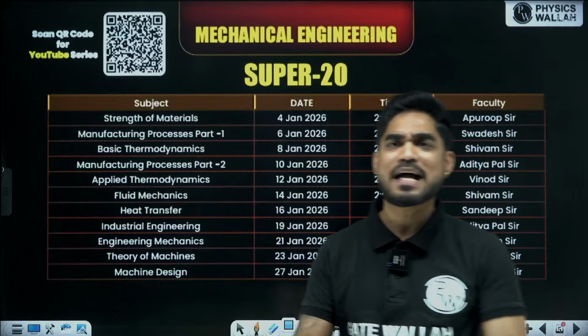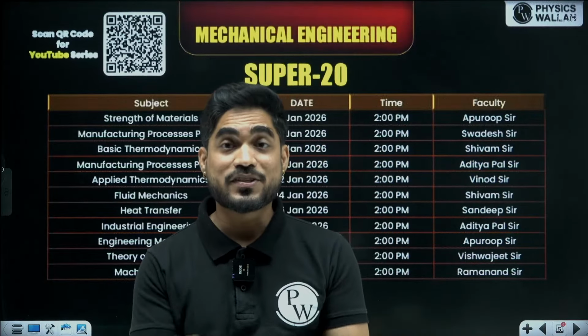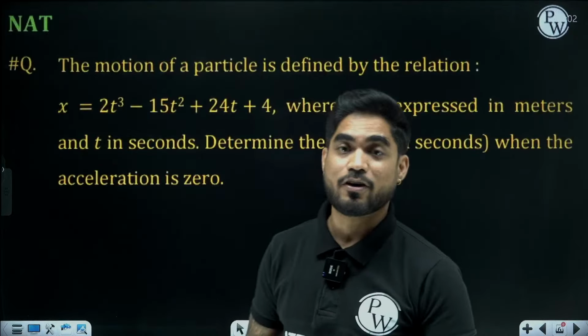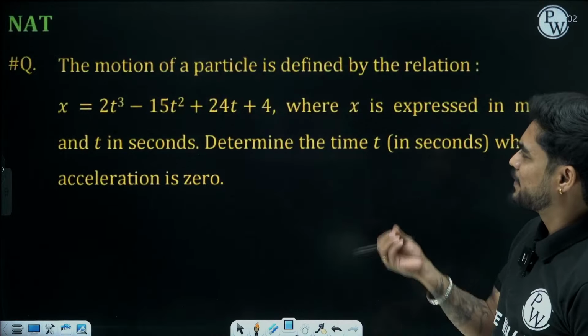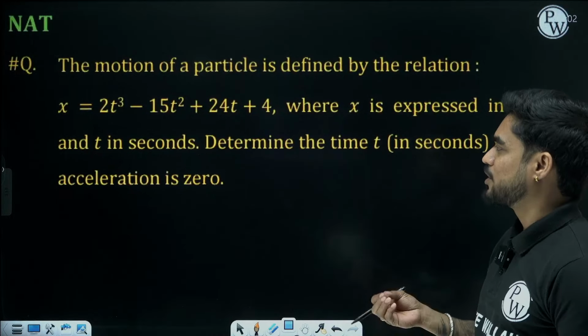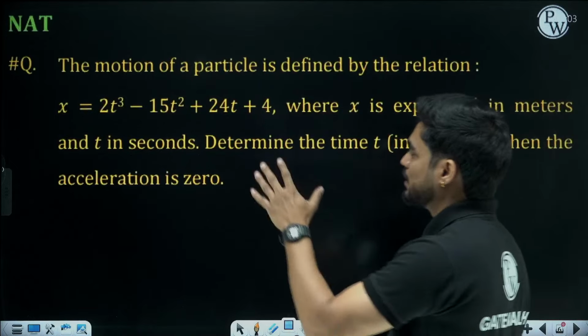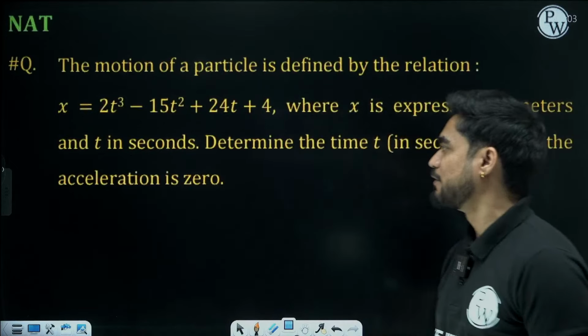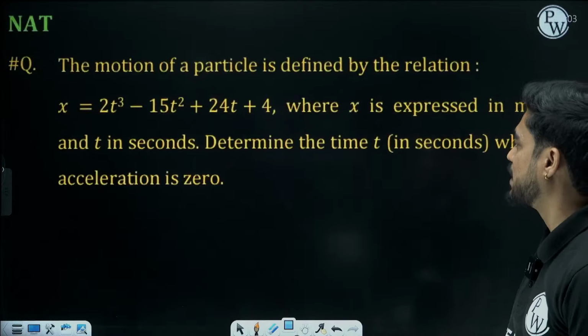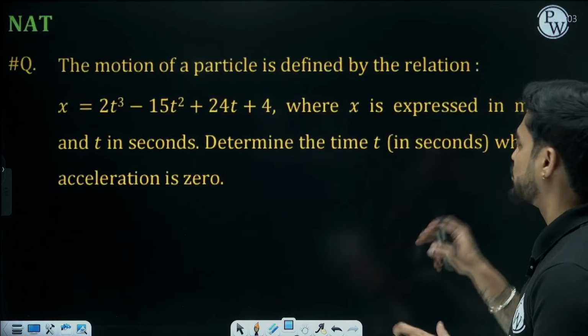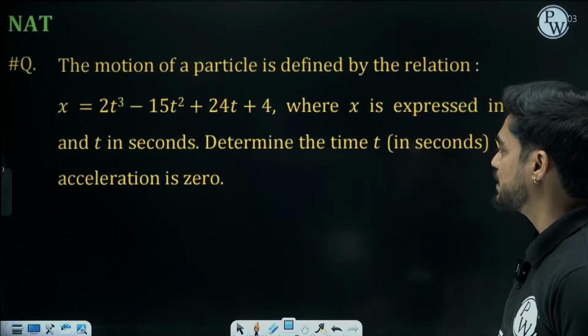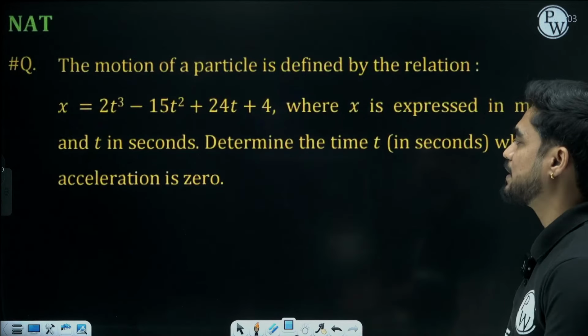Chalo. I hope you guys are ready because we are going to start with the first question for today. This is an interesting question, a simple question to start with. The motion of a particle is defined by the relation x equals 2t cube minus 15t square plus 24t plus 4, where x is expressed in meters and t in seconds. Determine the time when the acceleration is zero.